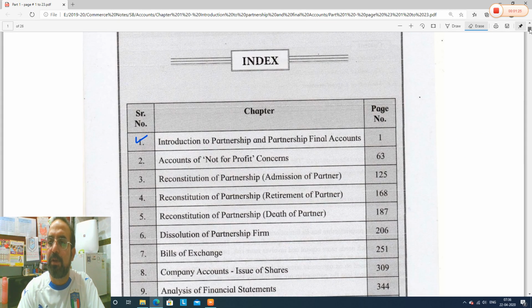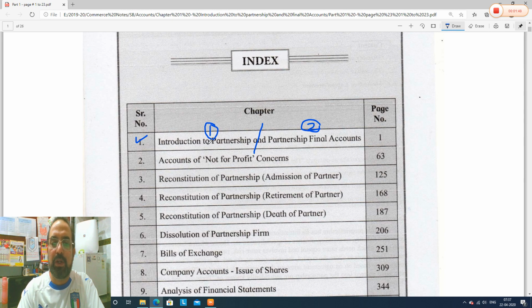Let's start. See guys, Introduction to Partnership in the old syllabus was 1 chapter and Partnership Final Accounts was chapter number 2. In the new syllabus they have clubbed both chapters and made it a single chapter. Earlier there were 2 chapters.